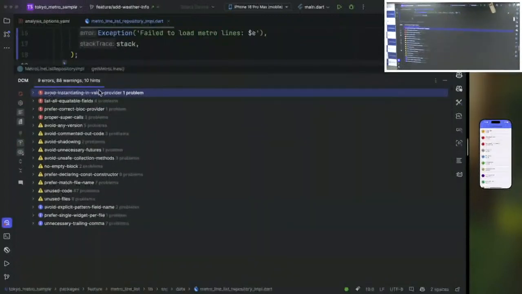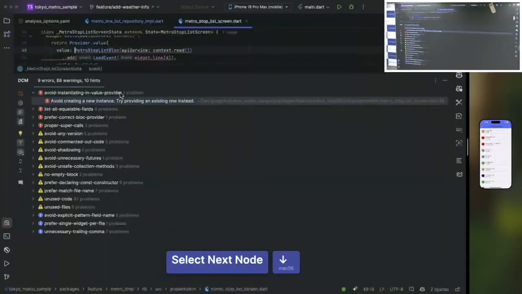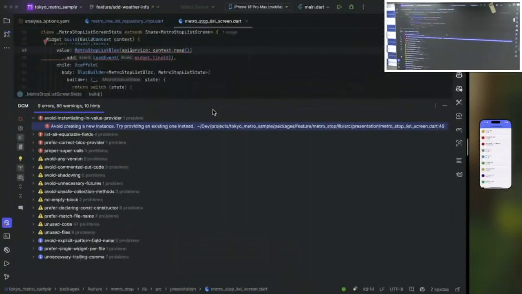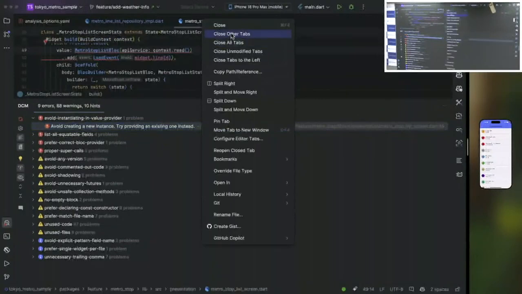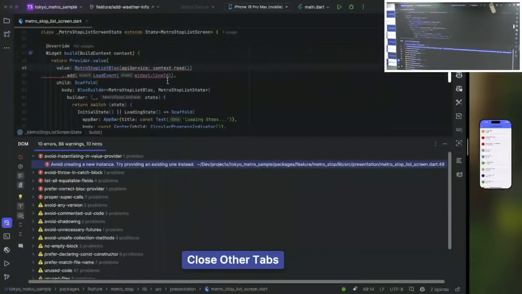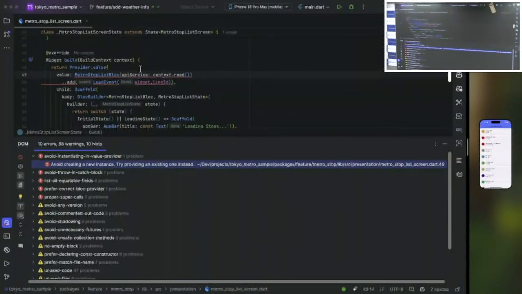We have avoid instantiating instance in provider value. If you check the associated code in our code base, let me close everything else. We have a stateful widget, and within the stateful widget, we are wrongly constructing a new instance of this bloc, and wrongly using provider.value, which expects an existing instance. So how could we solve it?